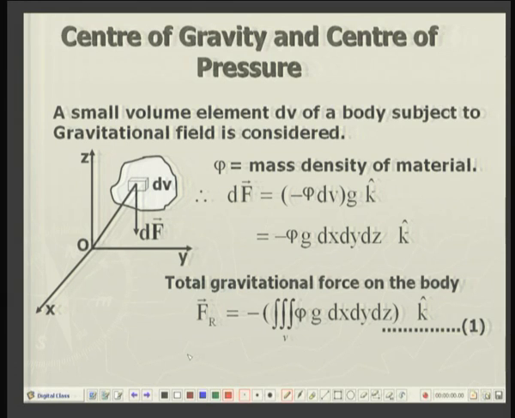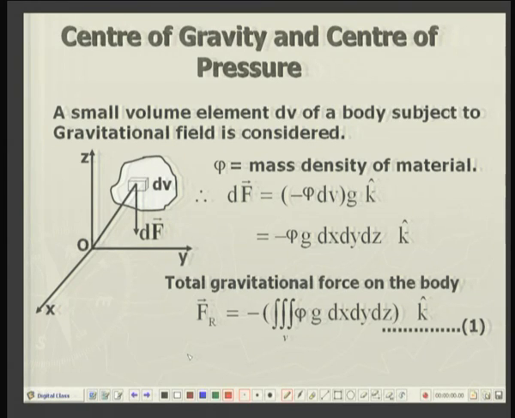Let us see. Suppose there is a body of arbitrary shape and size, and we consider a small element of this body, which is dV. Rho is the mass density of the material.